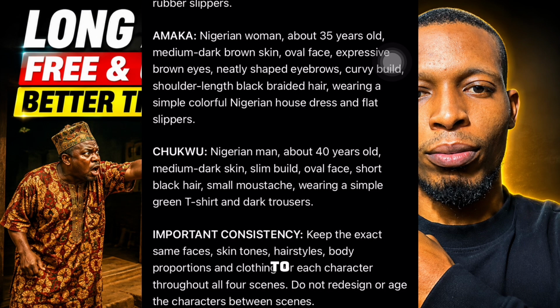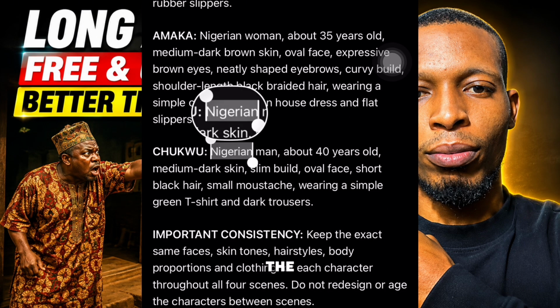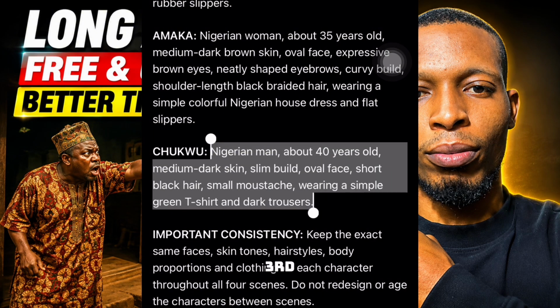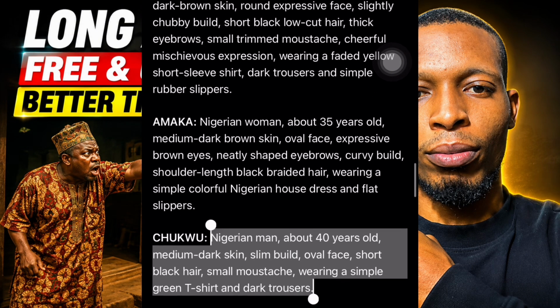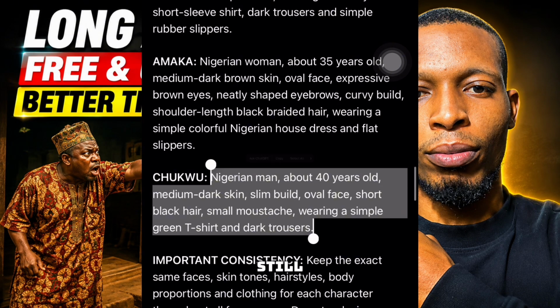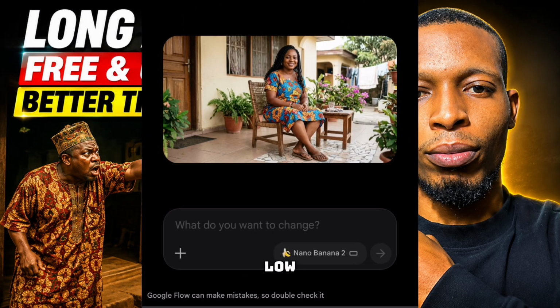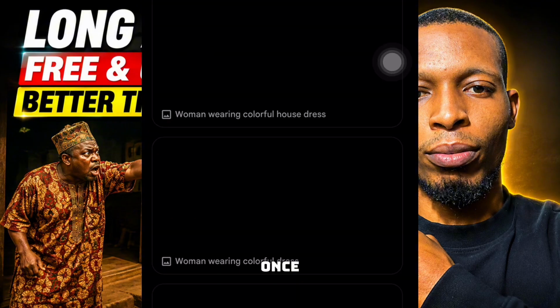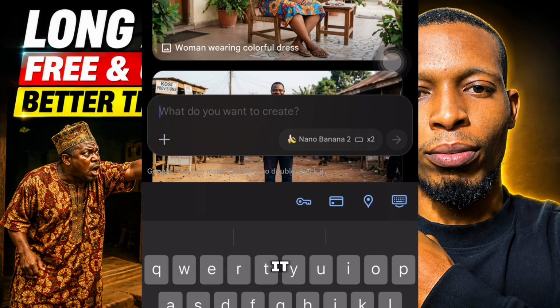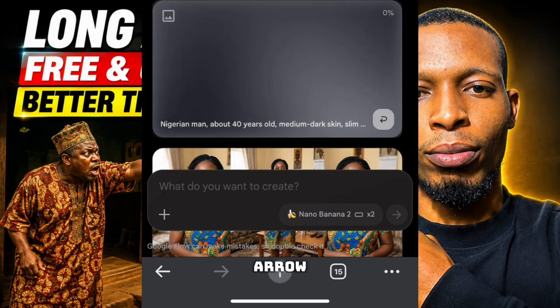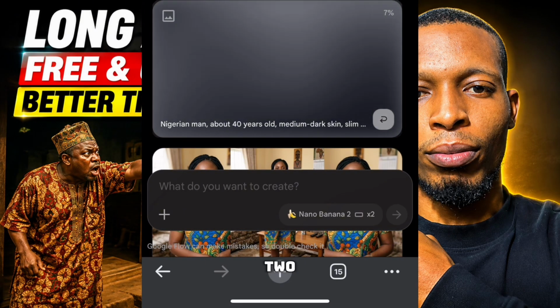Then I come to ChatGPT again to copy the character consistency of the 3rd man, which is the friend of Baba Emeka. I still follow the same process: copy it, then go back to the interface of Flow AI. Once you get this, click on it, then paste it, then press the blue arrow, and it will give us 2 images.